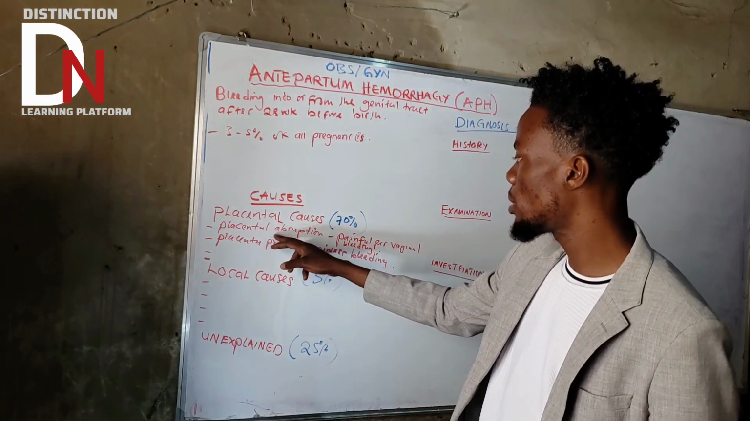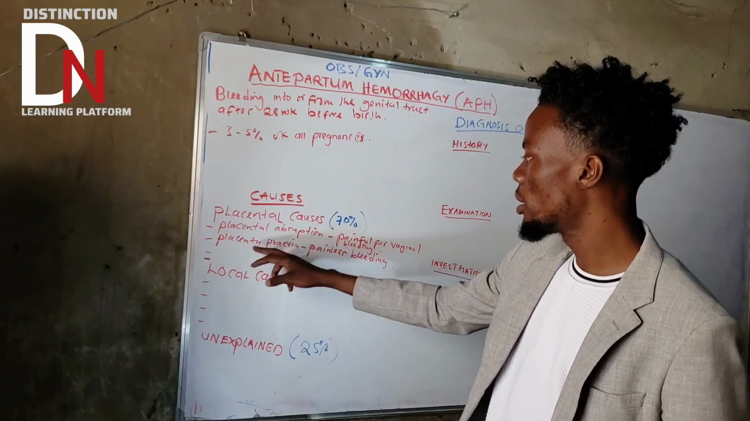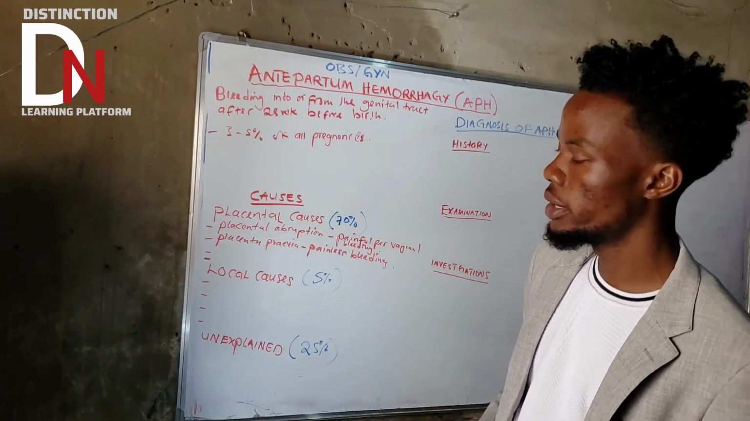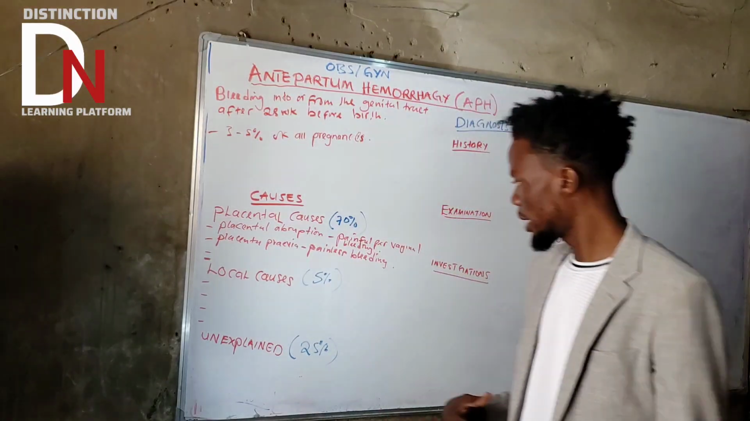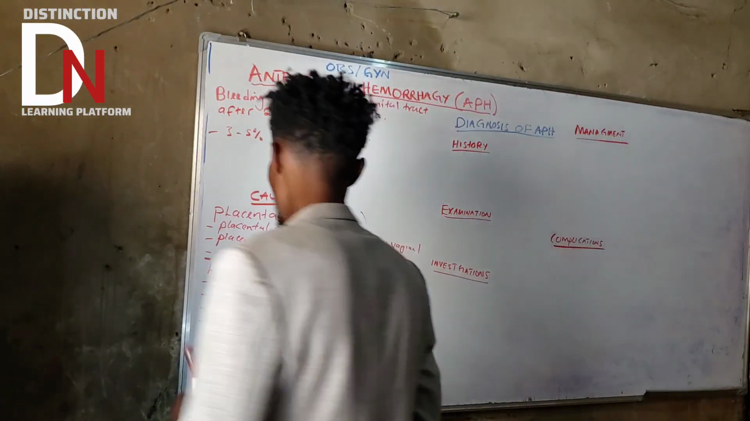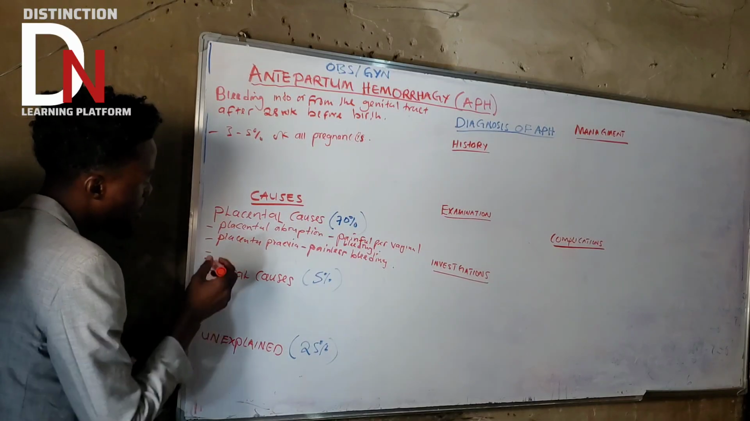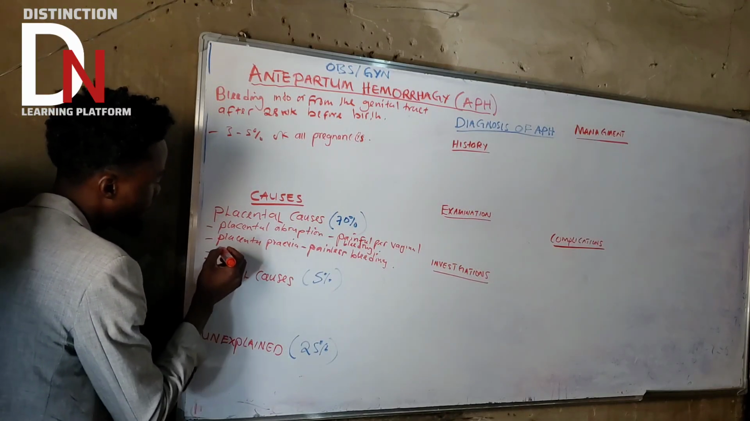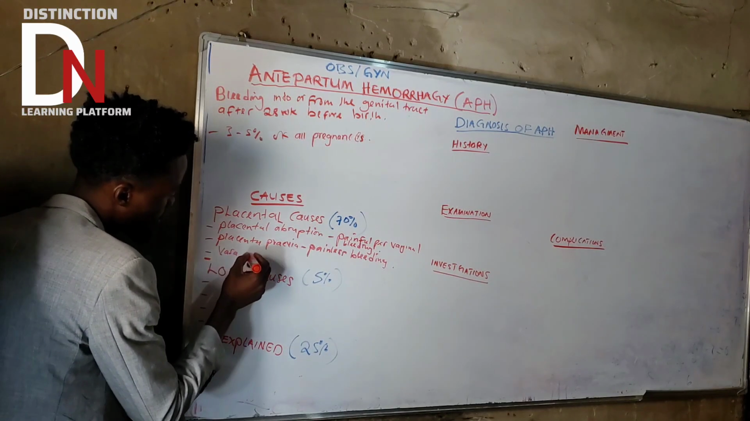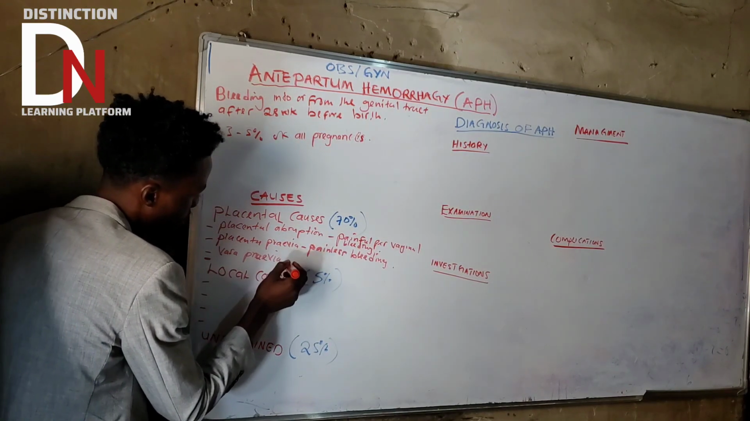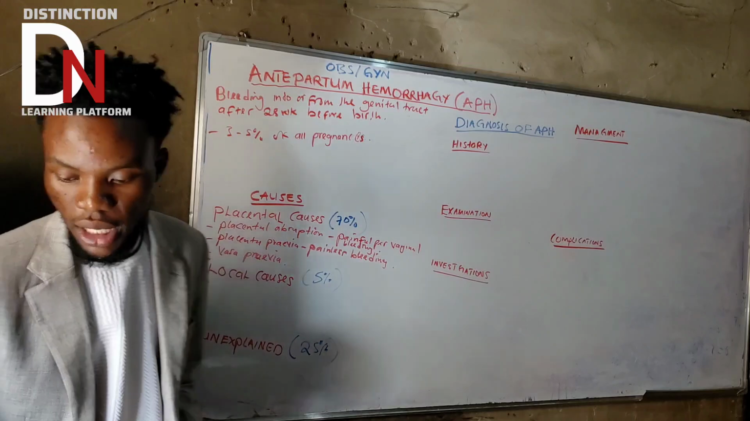Remember, placental abruption affects both. This one affects more the mother than the fetus. We have another one. If we have placenta previa, we are also going to have vasa previa. We are going to have vasa previa.